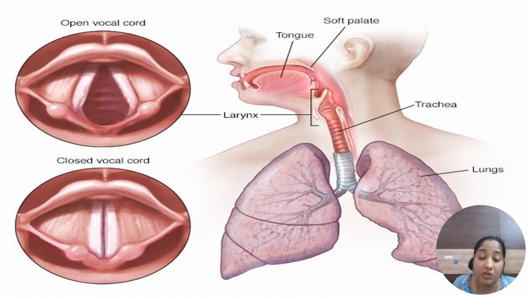This opens into the trachea. The trachea is nothing but a straight tube-like structure extending to the middle of the thoracic cavity. It divides into two bronchi, and the bronchi divide into bronchioles.